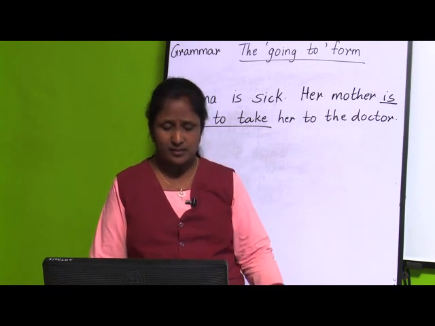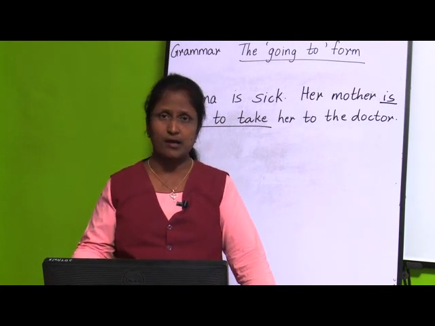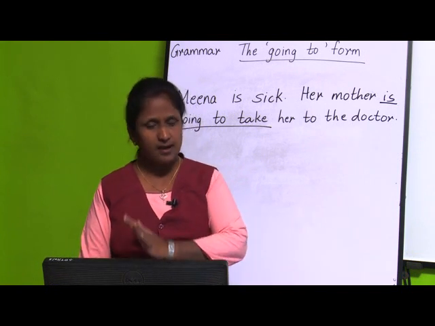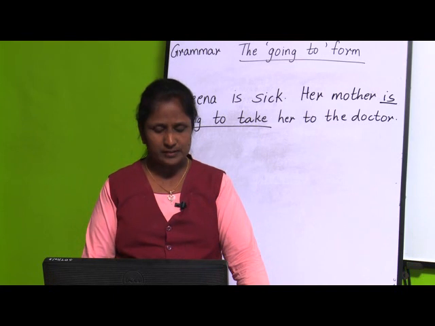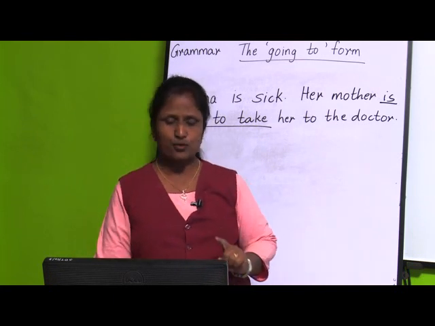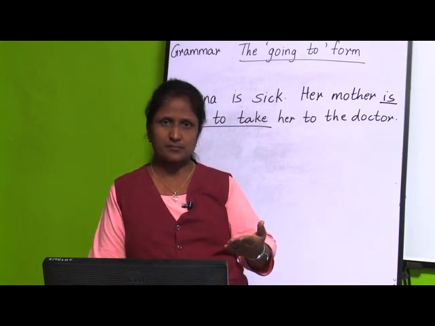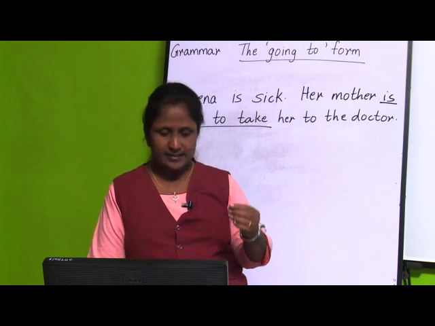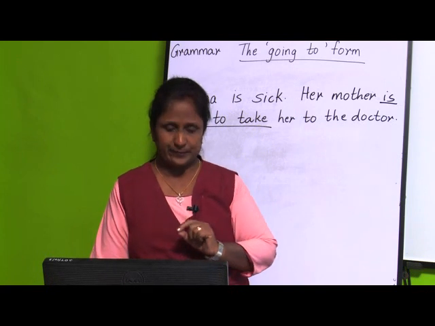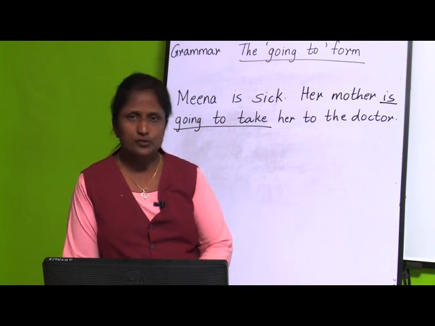In that way, Sita's mother is going to Delhi now, and Sita is going to stay with her aunt. Then the fourth one: the play is going to be funny because it is a comedy. Whatever play we are going to watch after some time is a comedy, and that's why it is funny. So, in this way you are going to write the going to form for two things.